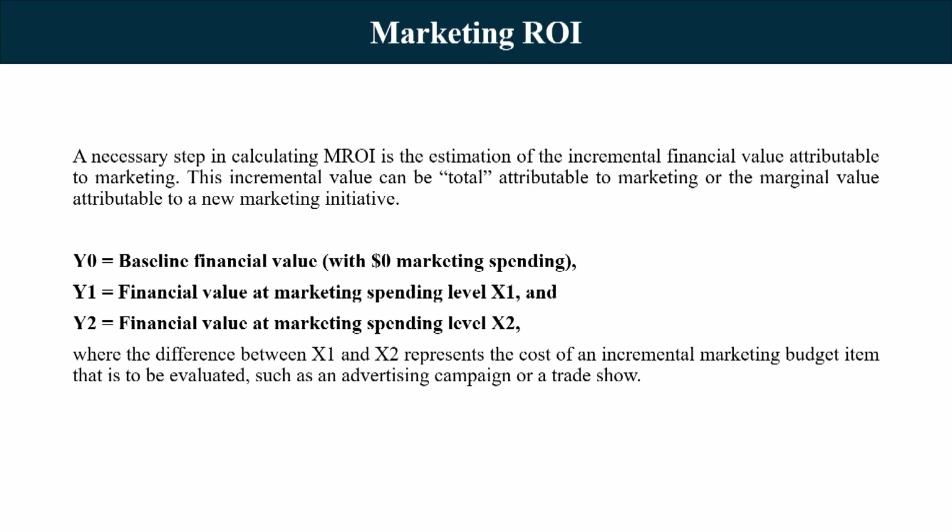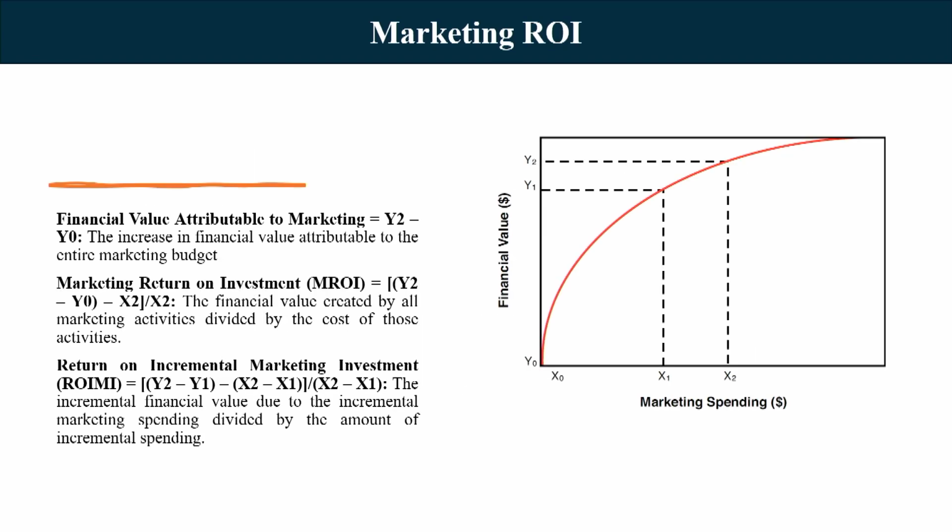So, we need to calculate this incremental expenditure along with the incremental value created. Normally, you can simulate this phenomenon in the form of a graph. As you can see in this graph, y naught is the value that is created by your company with zero expenditure of money in marketing.